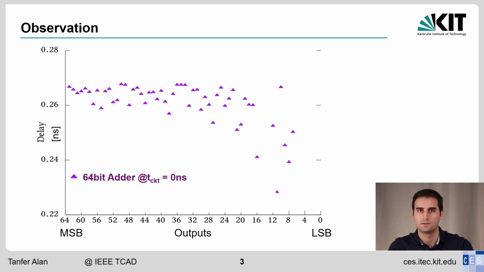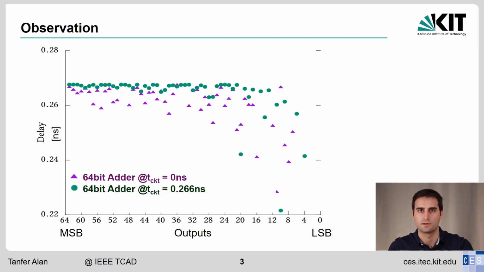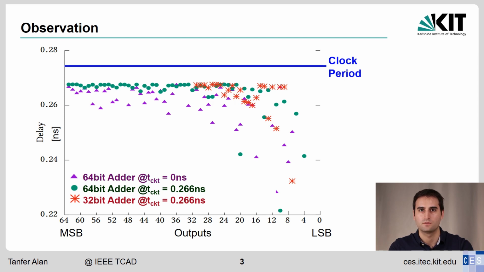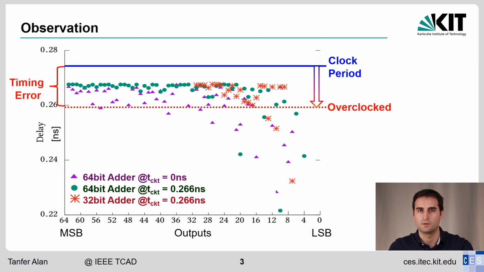When we synthesize this adder with a delay constraint of 0.26 nanoseconds, we observe a more even delay distribution. Further, when we synthesize a 32-bit adder, which could be faster, but with the same delay constraint, 0.26 nanoseconds, again, we observe this even delay distribution between the primary outputs. Here, we would pick a safe clock period with timing guard bands, but with fluctuation in voltage or frequency, most primary outputs become error-prone.